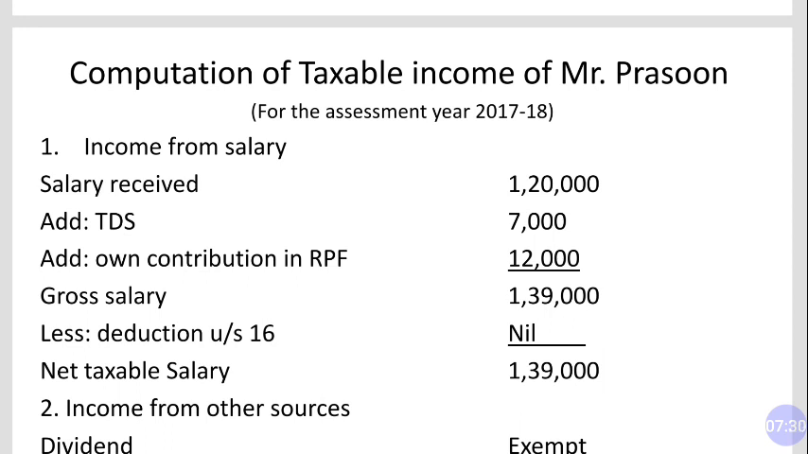First of all, we have two heads only. The number 1 head is income from salary. Salary received 1,20,000, and we have to add again TDS and own contribution in RPF. It is 17,000 again. Now your gross salary is 1,39,000. So this is gross salary, not taxable salary. So in order to get net taxable salary, we will have to deduct deductions under section 16. Under section 16 we have 3 deductions and none of these is given in the question. So 1,39,000 is your net taxable salary.